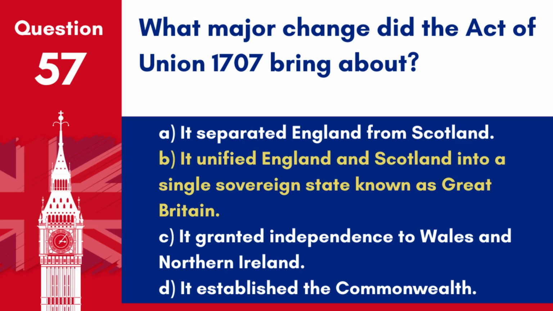Answer: B. It unified England and Scotland into a single sovereign state known as Great Britain. The Act of Union 1707 merged the English and Scottish parliaments, forming the Kingdom of Great Britain.